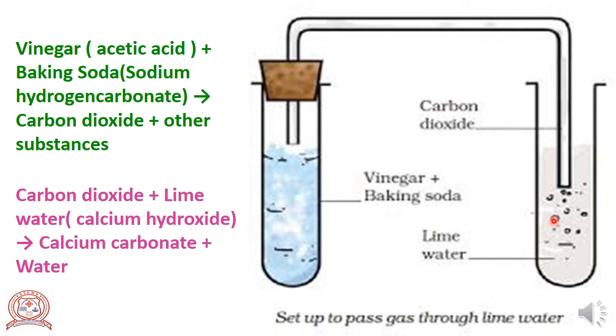Here lime water turns milky. These are the changes that we notice in this experiment. So this is a chemical change.